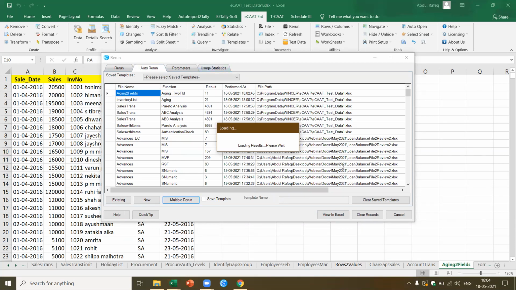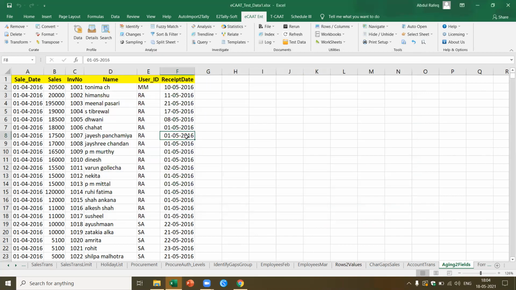Okay, so now this is going to take a long time. I think I clicked wrongly. So I can also save this. For example, if I performed 20 types of functions and want to save this and perform it again, I can give a name for this and save it as a template. I can re-perform the functions once again. Okay, this is what is possible.